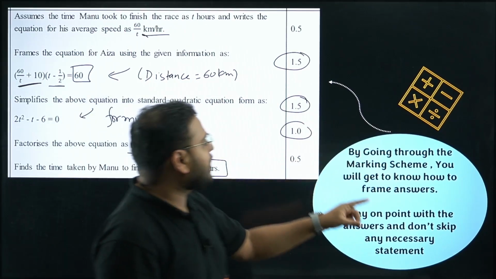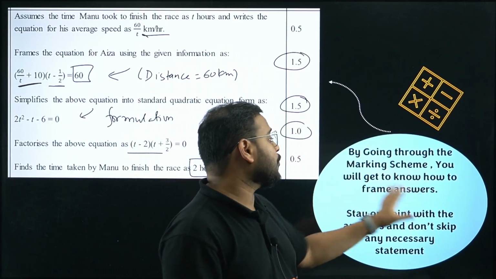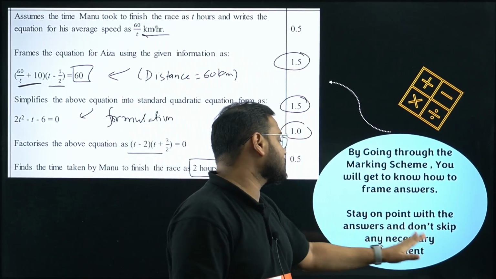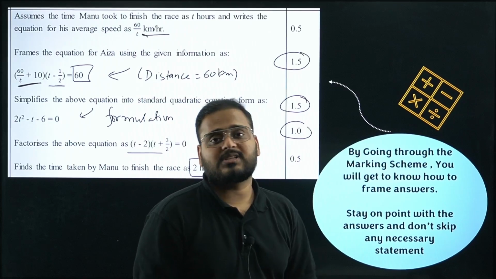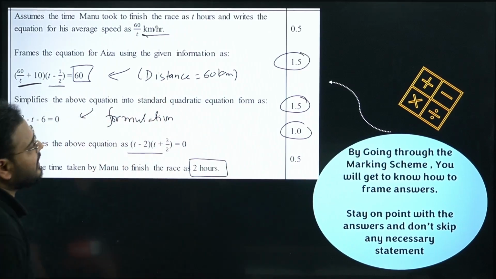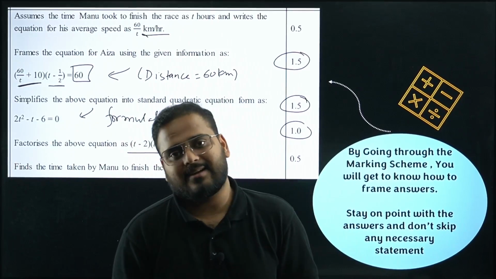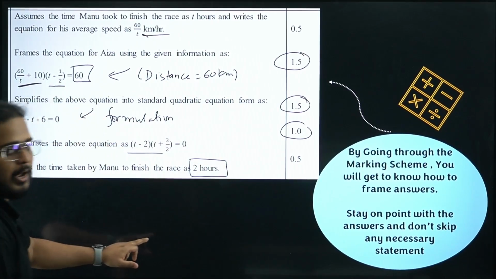So by going through the marking scheme, you will get to know how to frame answers. You can see it over here. Stay on point with the answers and don't skip any necessary statement. Write as much as you can in a 5 marker, because why lose marks even though you know the answer correctly? So please have a look. I hope this is clear.